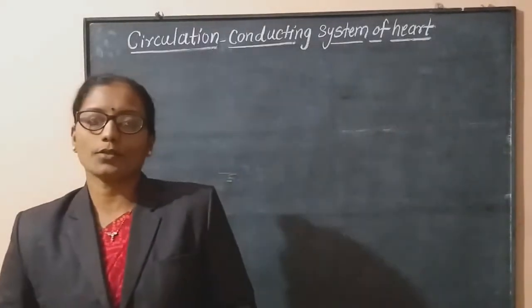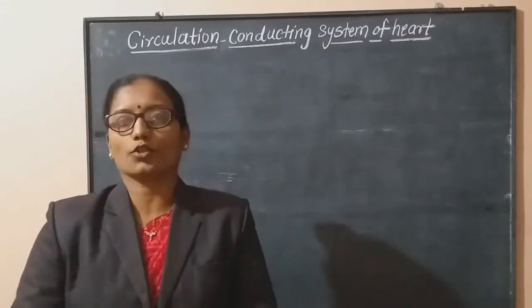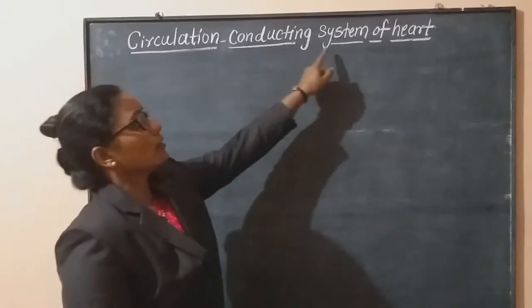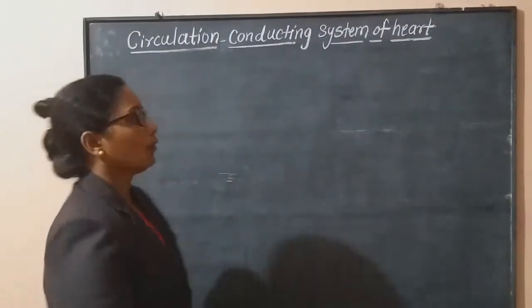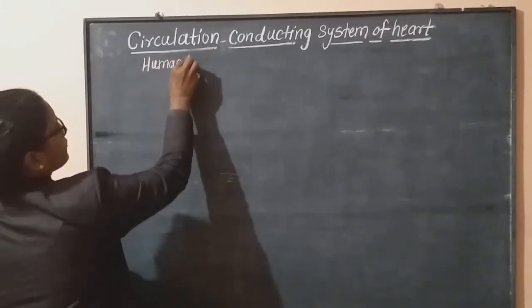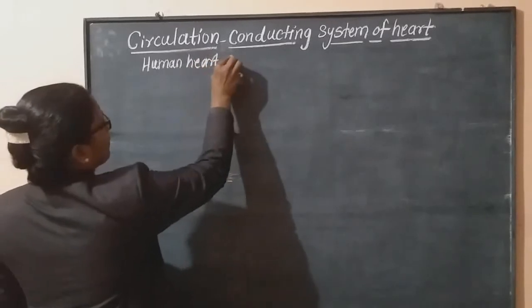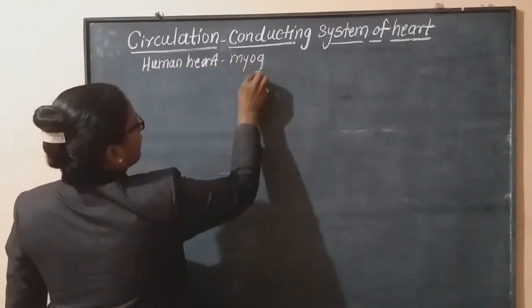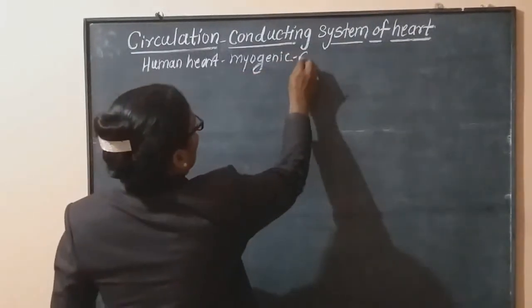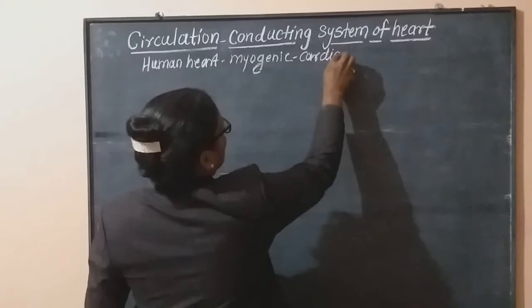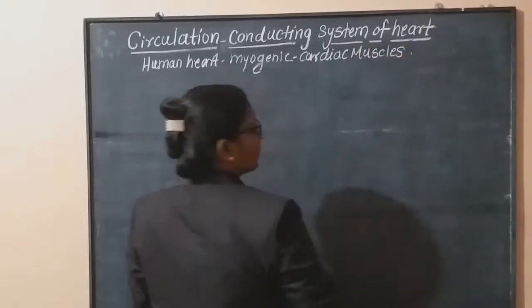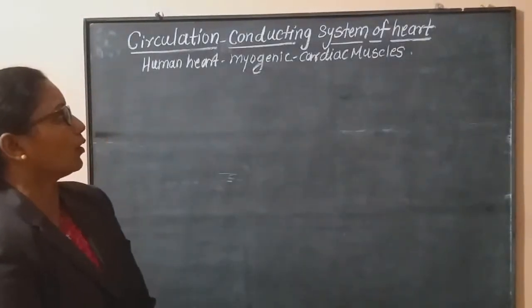The last time we studied about the external and internal structure of the human heart. Now we are going to study about the conducting system of the human heart. Now we are very well known that the human heart is myogenic in nature. Myogenic means it is made up of cardiac muscles. These muscles are present in the myocardium of the wall of the heart.